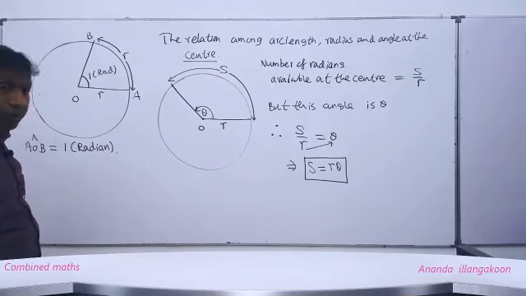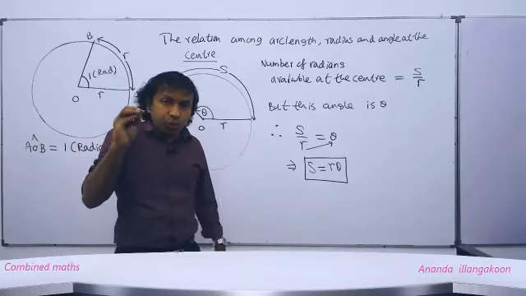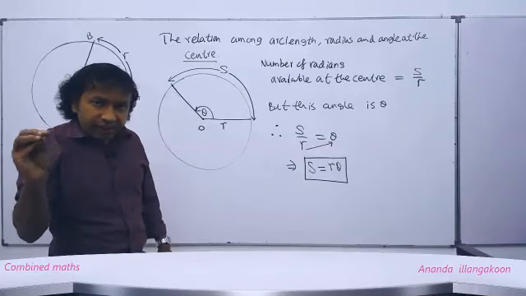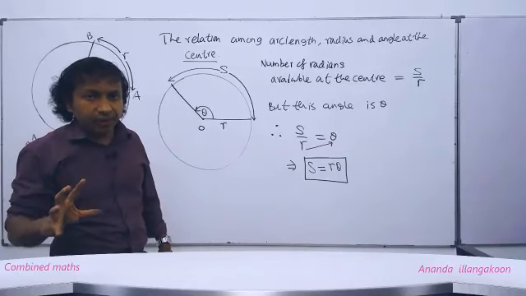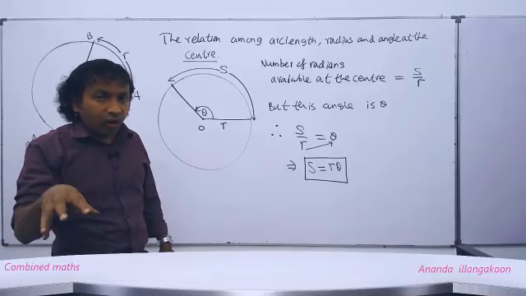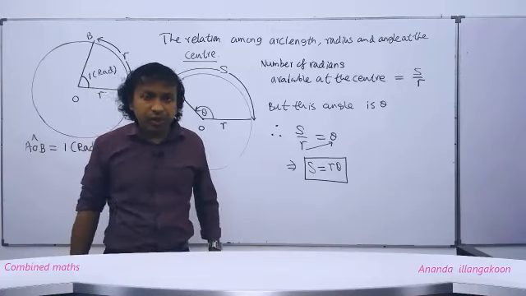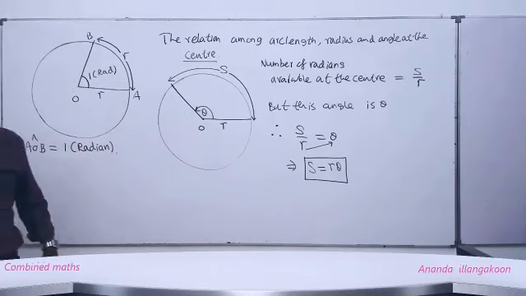Right. Now, people, the next thing is we should know the relationship between radians and degrees. How many degrees are available in 1 radian and how many radians are available in 1 degree. That also we have discussed. Right? Okay. Now write the next subheading as